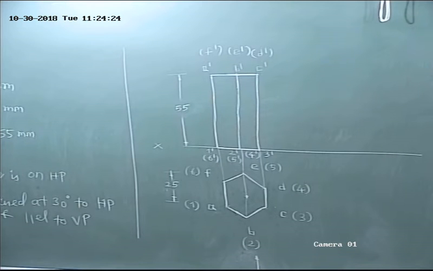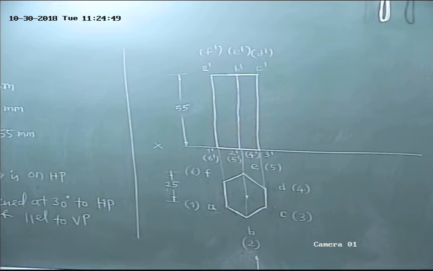Where these two sides are the same. 25. And this one? Wait. Check it. Over? Yes? Have you completed?